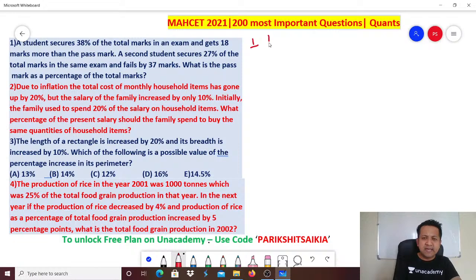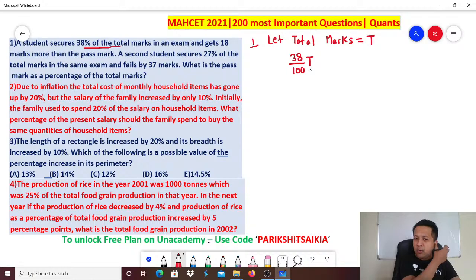So let total marks be equal to T. How much did the student get? He gets 38% of the total marks. So can I say the student scored 38 divided by 100 into T?